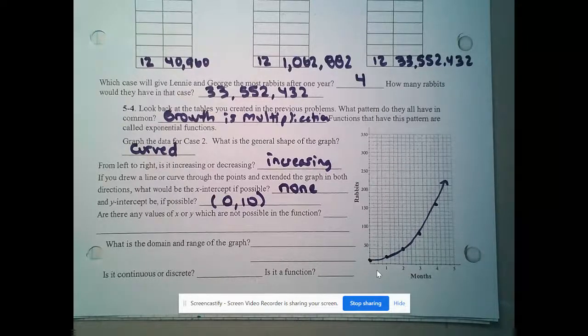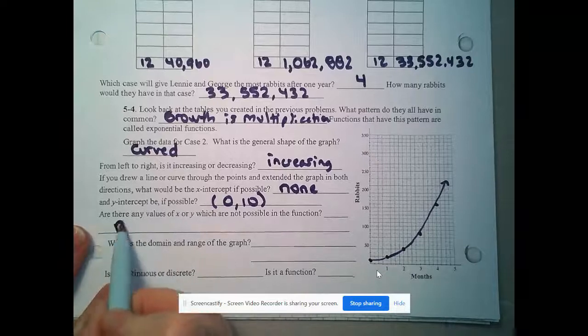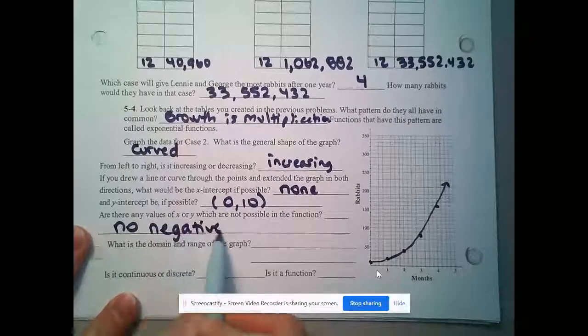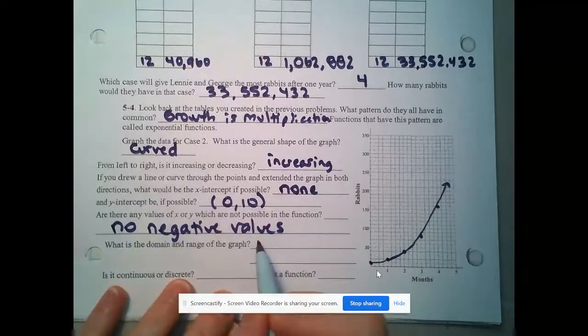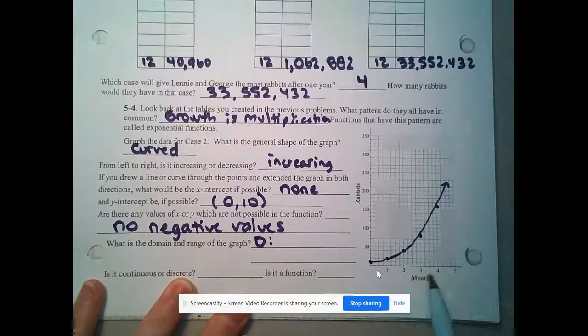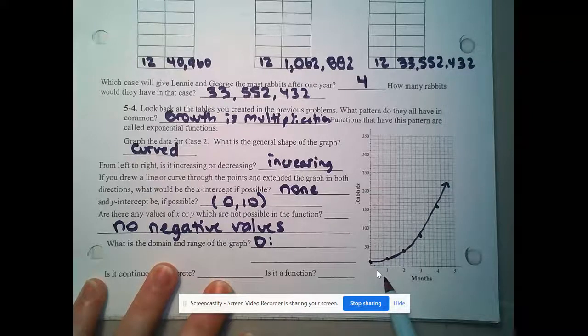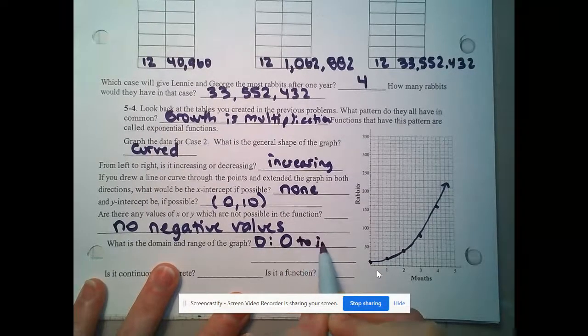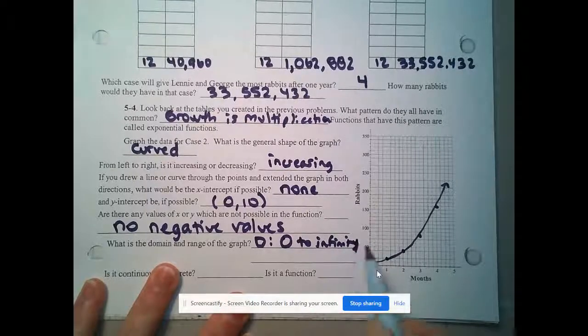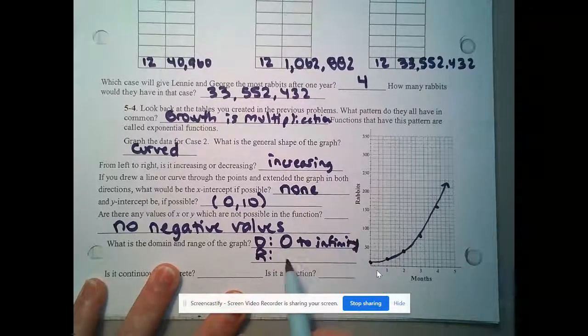Are there any values of x or y which are not possible in the function? We can't have any negative values. Nothing goes into the negative quadrants. We can't have negative numbers of rabbits. So there are no negative values. What is the domain and range of the graph? So the domain, right? Domain is side to side. It goes from 0 to infinity because our first point starts here at 0 and goes on and on and on forever. So 0 to infinity. And our range, the lowest point is 10, and then it goes on forever.